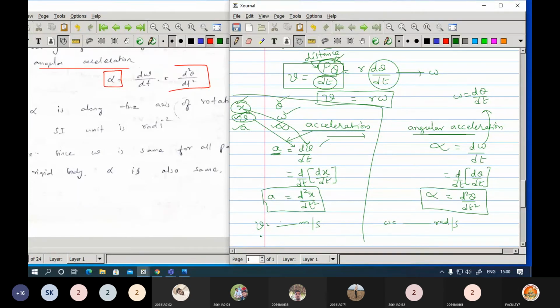Regarding acceleration, the units will be meters per second square, and here you are going to get radians per second square. Or else you can write this as radians second inverse, and radians second inverse square. Those are the units for that.